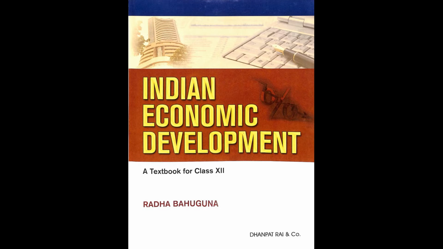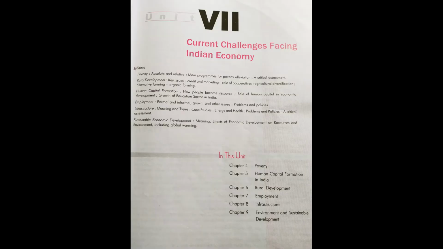Under this book we are going to study unit 7, that is current challenges facing the Indian economy, right? So under this unit we are going to discuss one of the major social and economic issues, which is also a problem on the way of the development of our Indian economy.